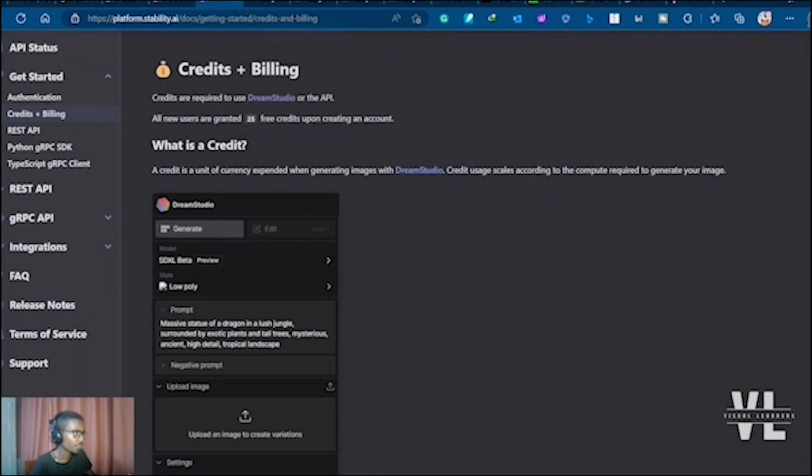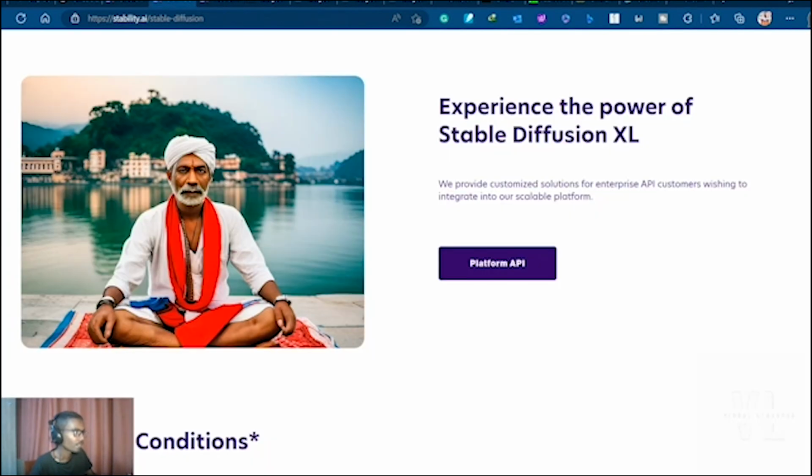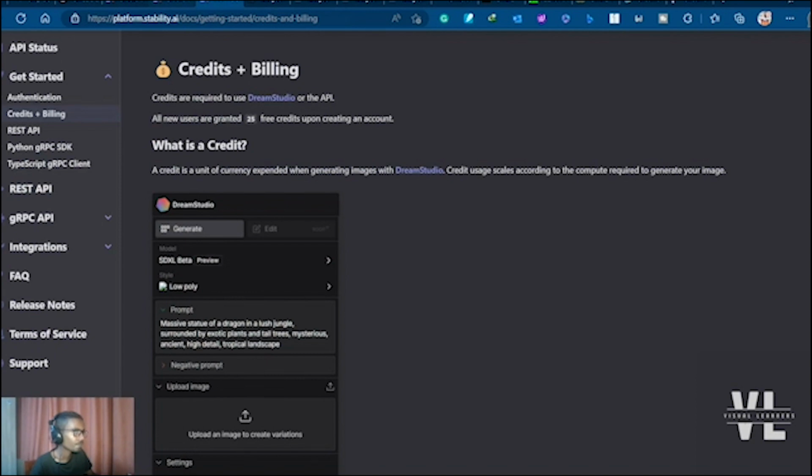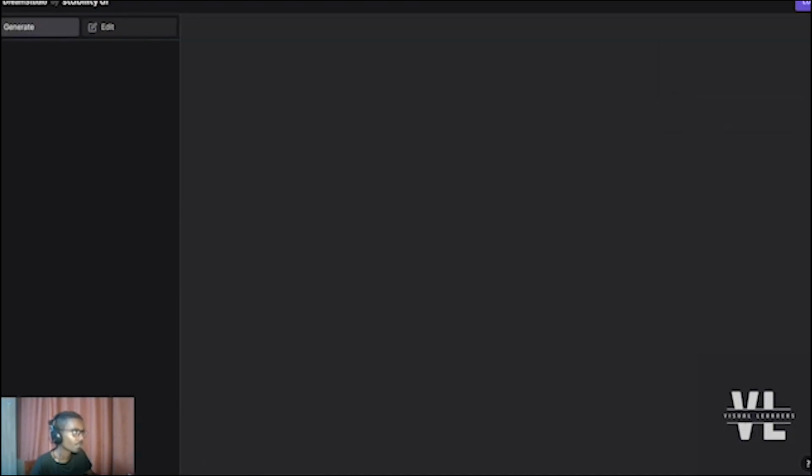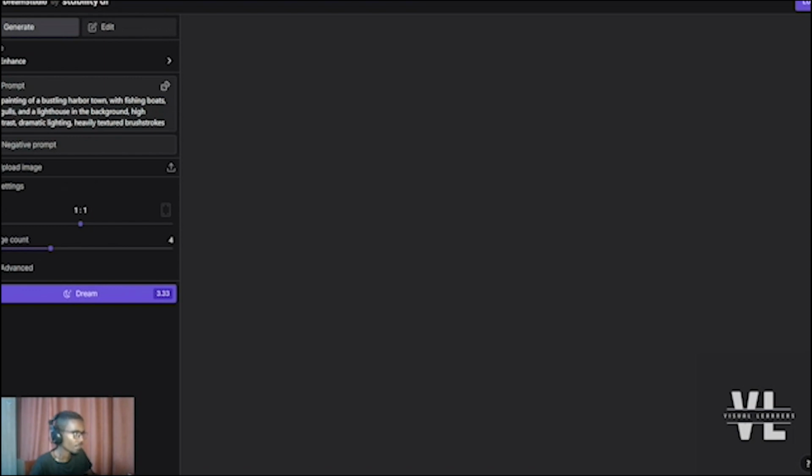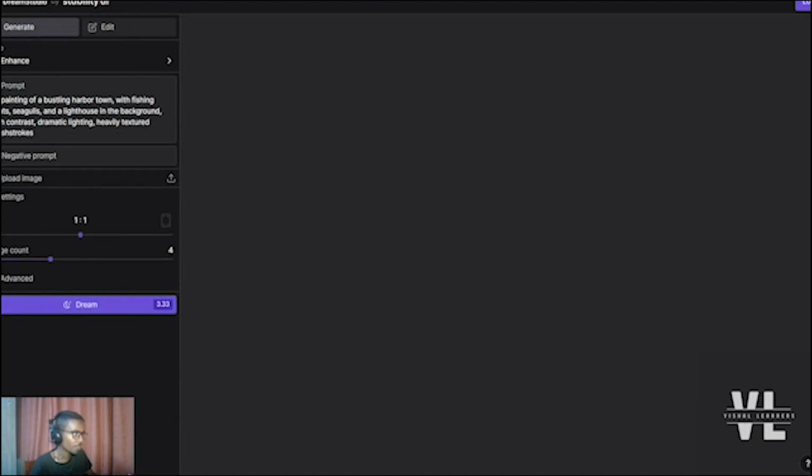If you want to get access to the API, then you can click on the generate option from the previous page. As you can see on the left side, it gives you a starting prompt, and you could use this prompt to create a custom image.